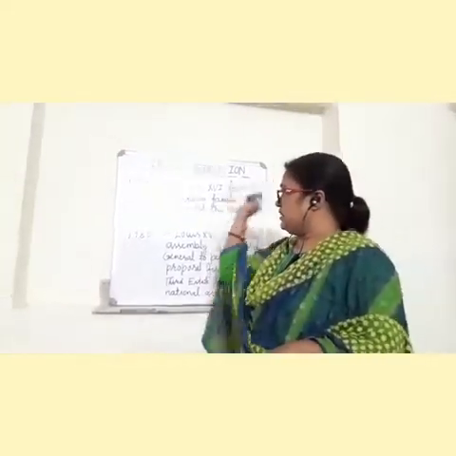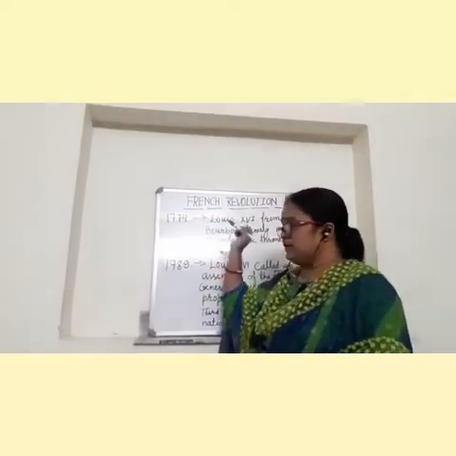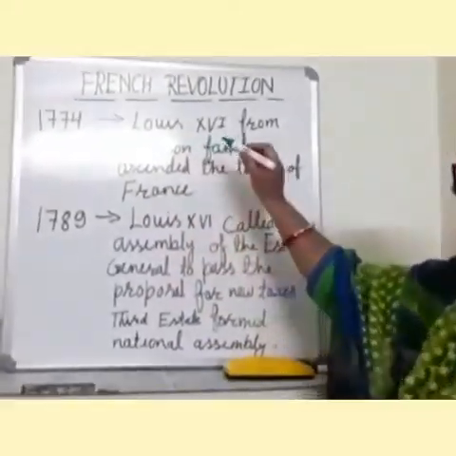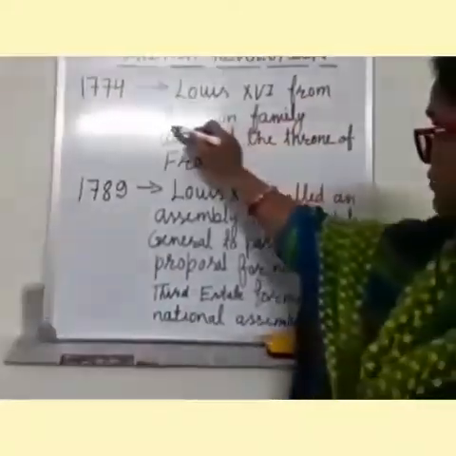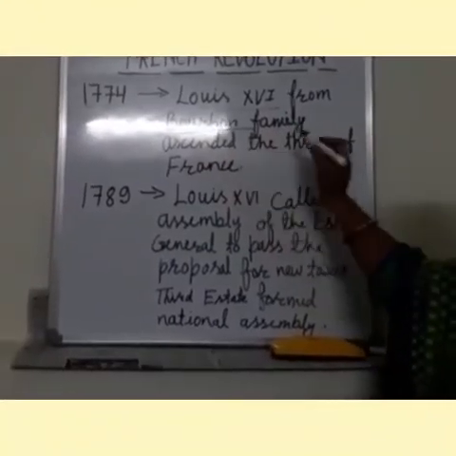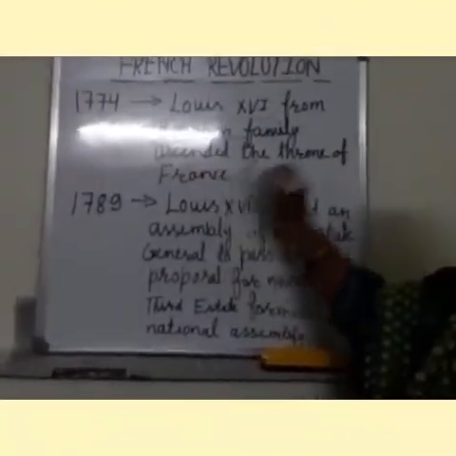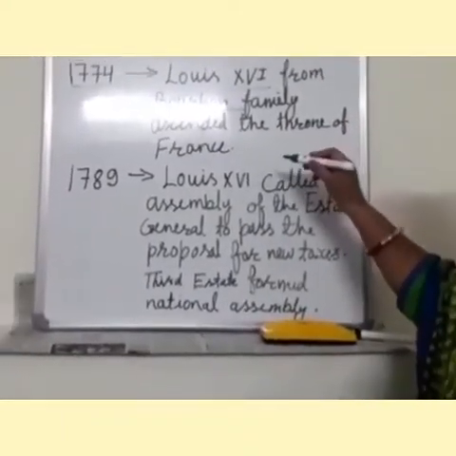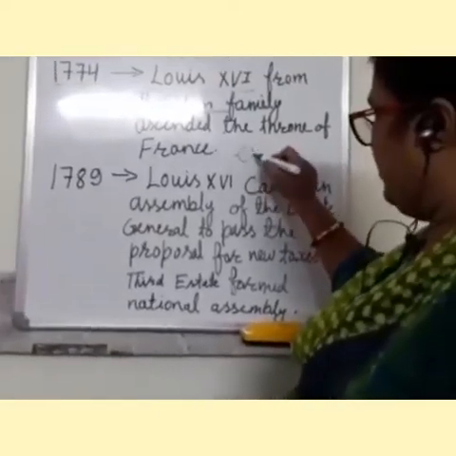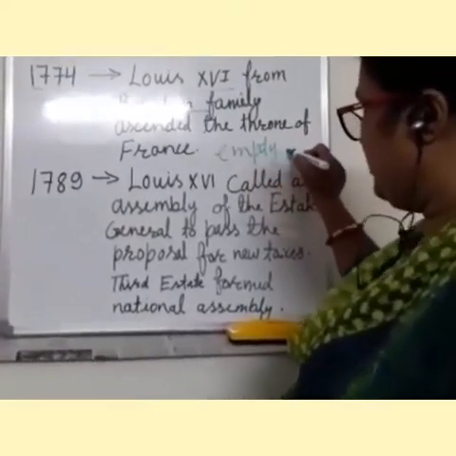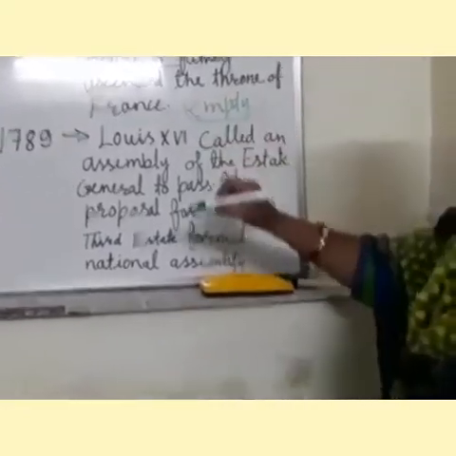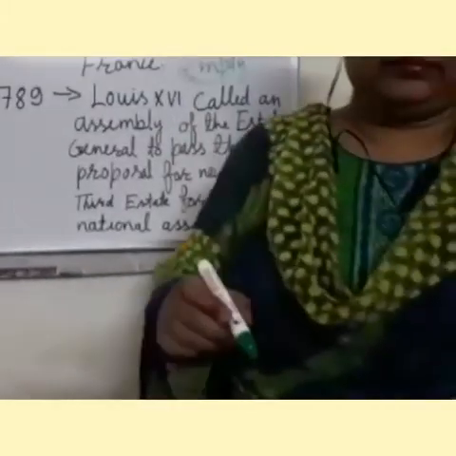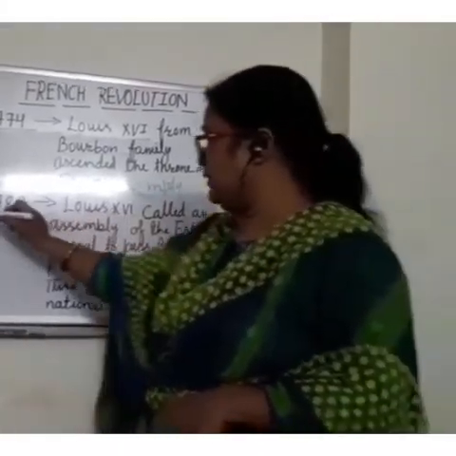Our first date is 1774. What happened in 1774 is that Louis XVI from the Bourbon family of France ascended the throne of France. After becoming the king of France, he got an empty treasury, and that's why he tried to increase the taxes. And that's why Louis XVI, in